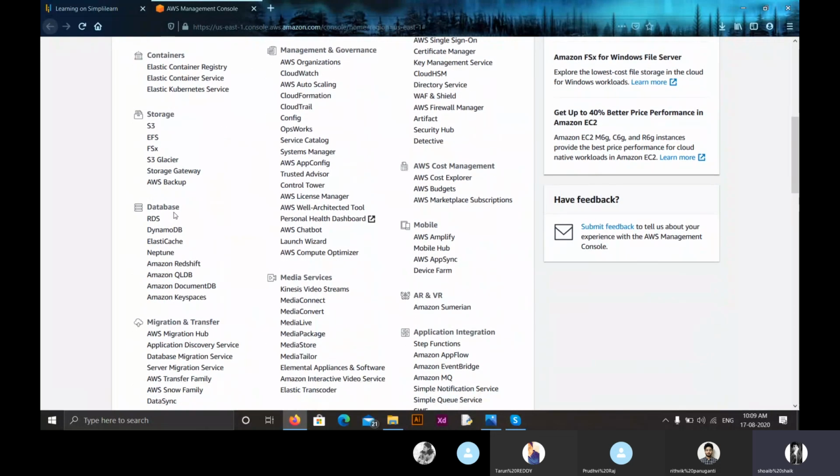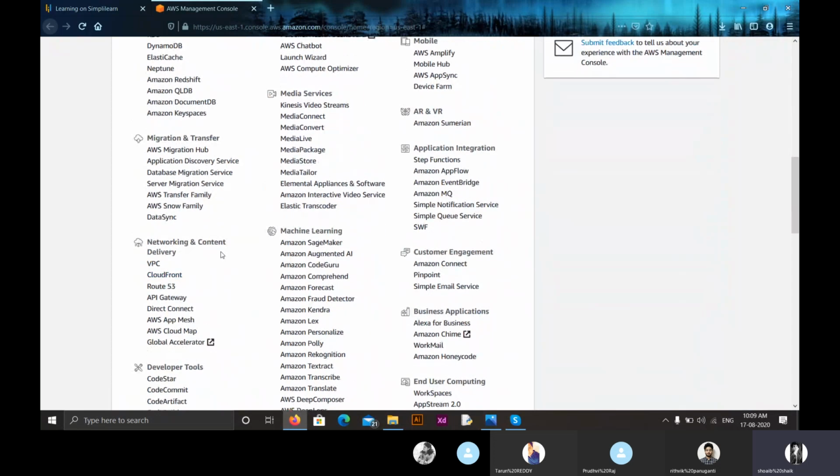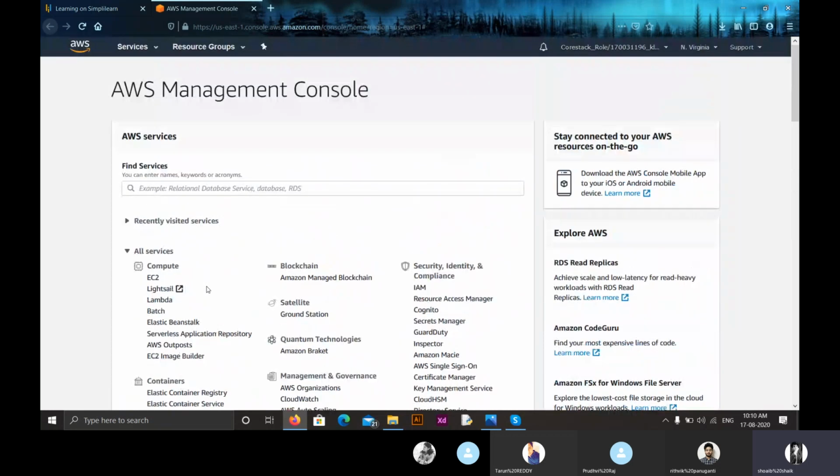Coming to database services, in the last class we discussed the different database services and when to use these different types of database services. Apart from these, coming to networking and content delivery services, we saw VPC, CloudFront and Route 53, which are very important. And we saw how security works in the virtual private cloud, CloudFront and Route 53. We only saw when to use these EC2 instances, in which case.